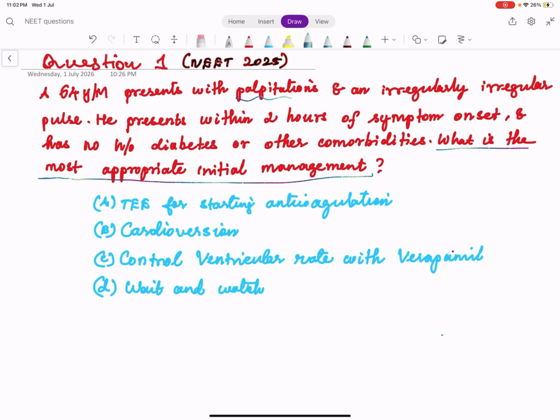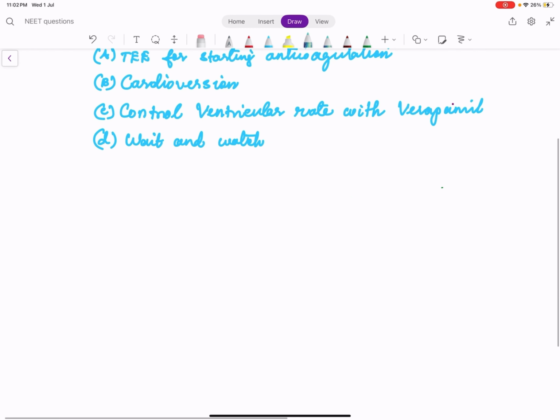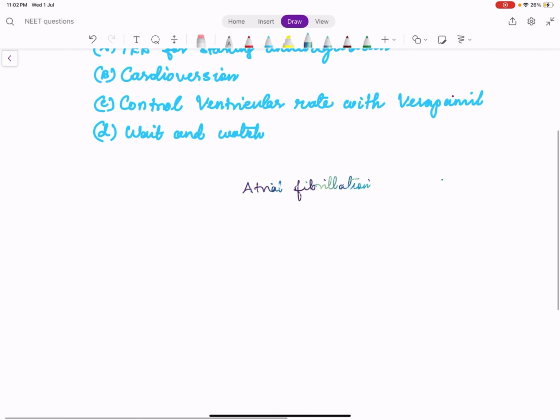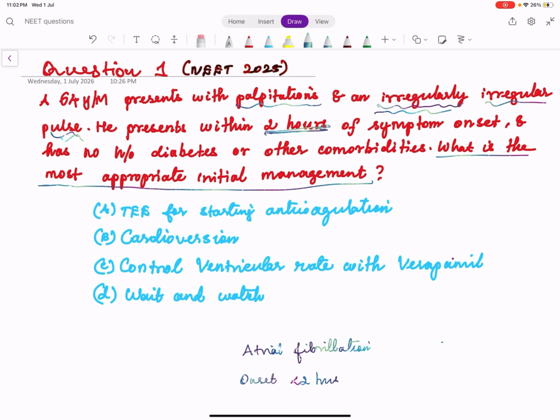A patient is presenting with palpitations. The clue given here is he has irregular pulse. So only one condition produces irregular pulse, which is atrial fibrillation. So this is a 64 years male having atrial fibrillation. And the next clue here is the onset of symptom is less than 2 hours, and he has no history of diabetes or other comorbidities.